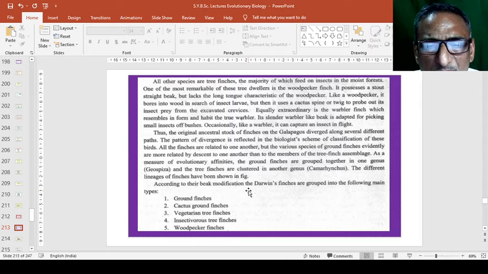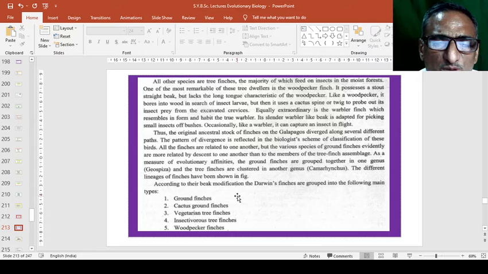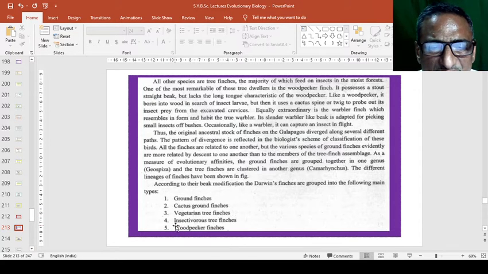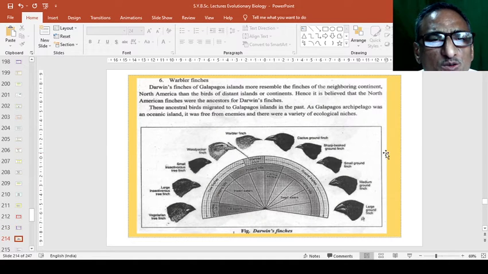According to their beak modifications, Darwin's finches are grouped into the following main types. One, ground finches. They live on the ground and feed on seeds fallen from the trees, etc. Then cactus ground finches, which are found closely near the cactus plants. Vegetarian tree finches, insectivorous tree finches, and woodpecker finches. So these are the five groups, and the sixth one is the warbler finches.